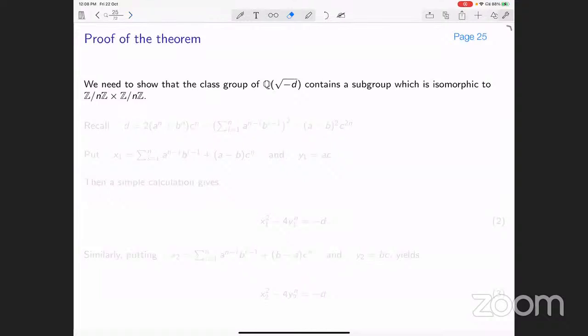And I would like to outline the proof of the theorem, which is very simple and standard. We need to show that the class group of Q(root minus D) contains a subgroup which is isomorphic to Z/nZ cross Z/nZ.